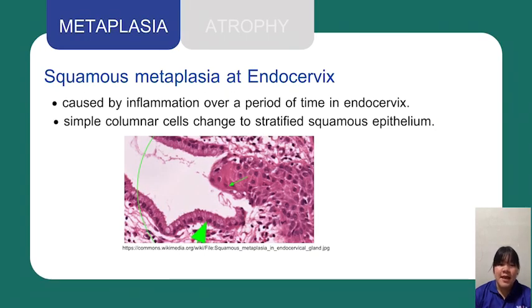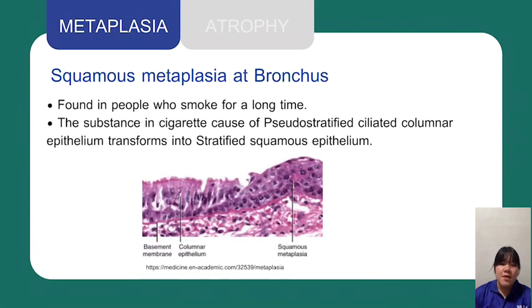Squamous metaplasia at the endocervix is caused by inflammation over a period of time in the endocervix. Simple columnar cells change to stratified squamous epithelium. Squamous metaplasia at the bronchus is found in people who smoke for a long time. The substances in cigarettes cause pseudo-stratified ciliated columnar epithelium to transform into stratified squamous epithelium.